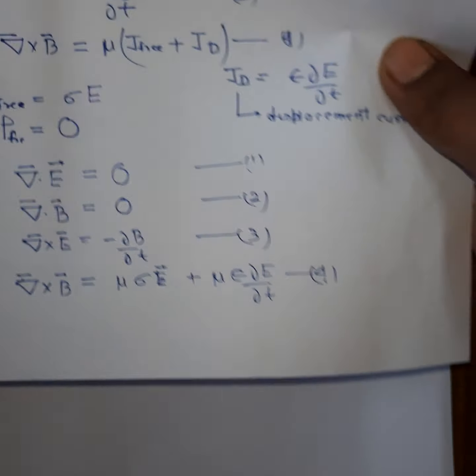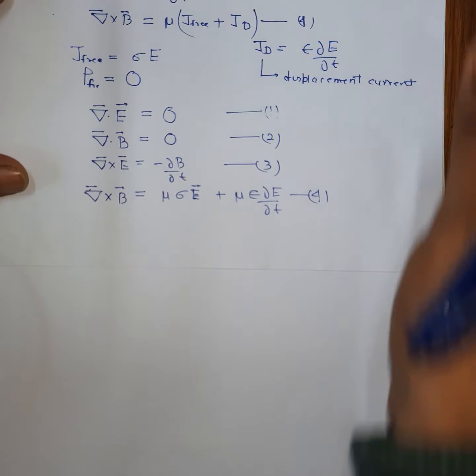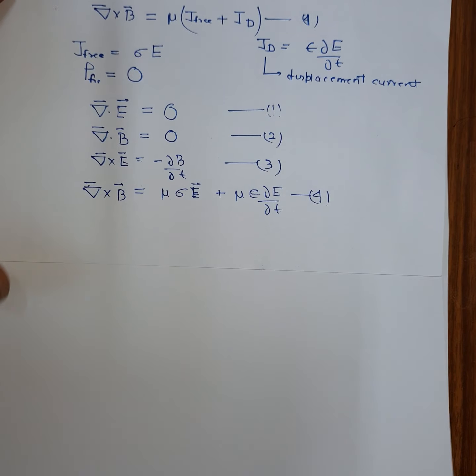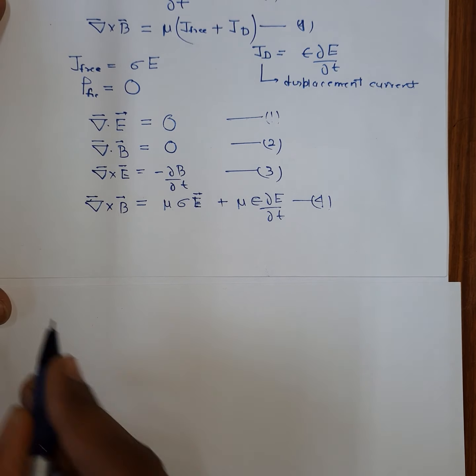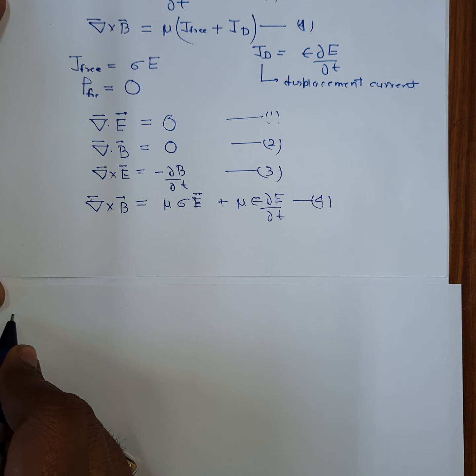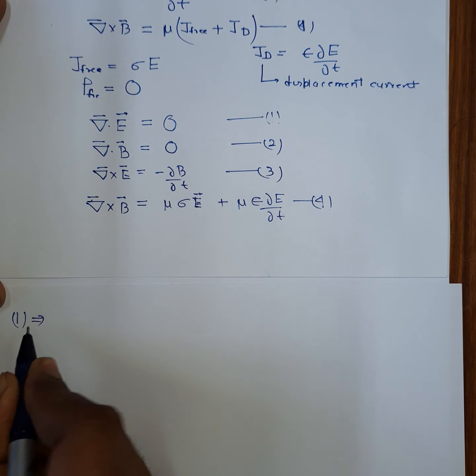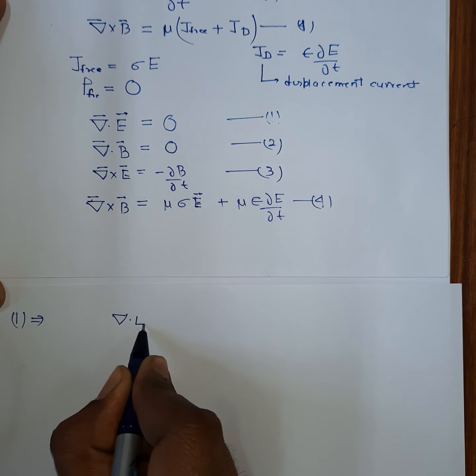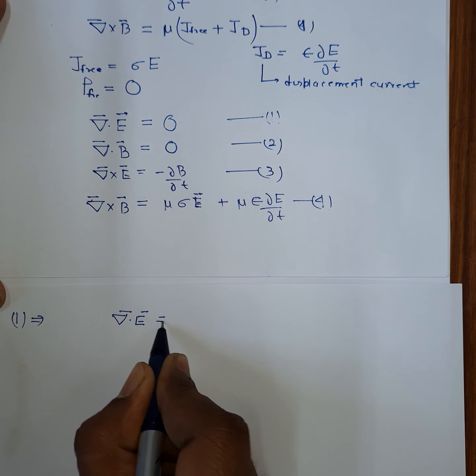So now let's see what other characteristics of electromagnetic waves inside the conductor can be found out. So these are the Maxwell equations. From relation 1, we can write divergence of E is equal to 0.